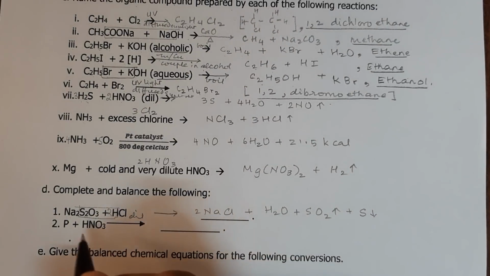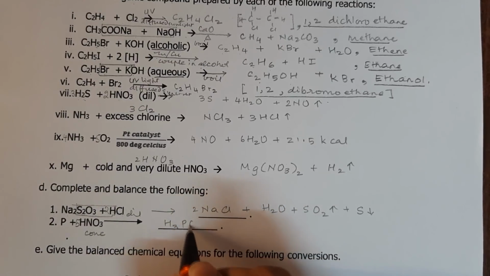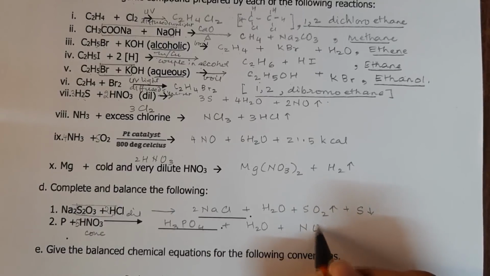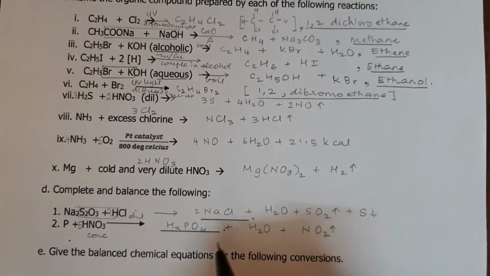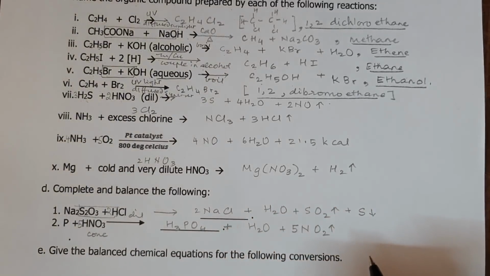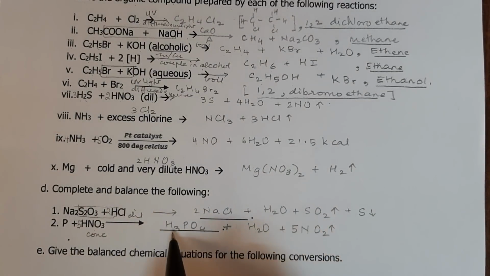Phosphorus plus HNO3, here it is conc HNO3. Phosphorus becomes H3PO4, and conc HNO3 gives H2O plus NO2, which is a gas. So H3PO4 plus H2O plus 5NO2. To balance that, 5. Hydrogen also is balanced, and that is our answer.